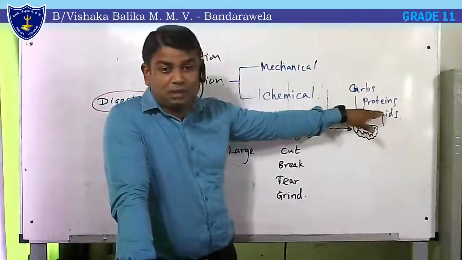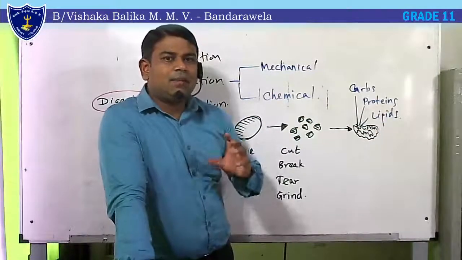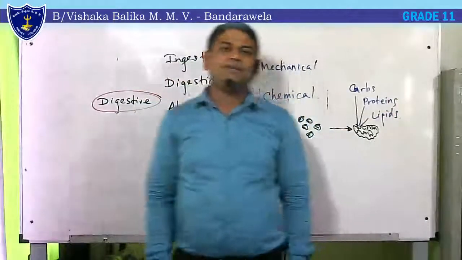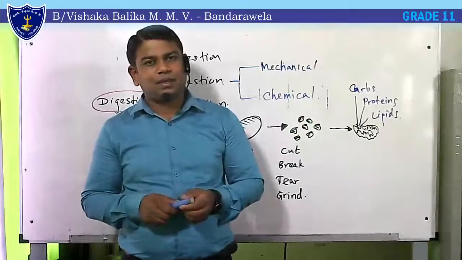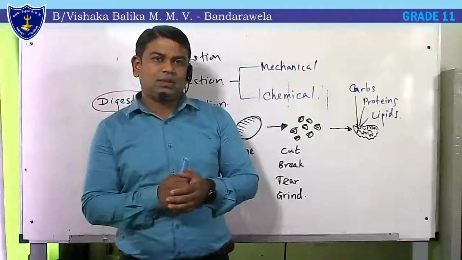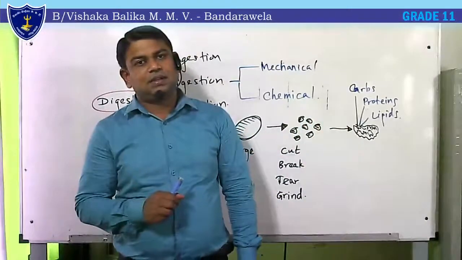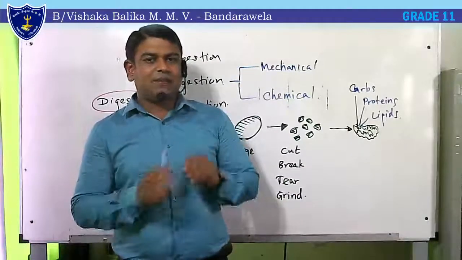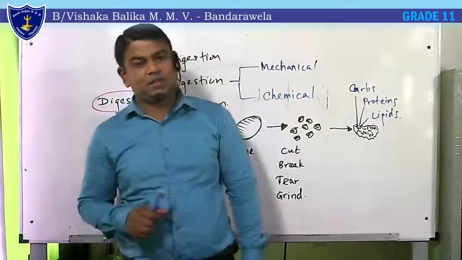Protein is also a polymer. Lipids are also polymers. As they are big, long chains of molecules, we can't directly absorb them. Therefore, there should be a proper system to break them down into tiny pieces, I mean chemical pieces. So there should be chemical breaking up. That's why we say there is chemical breaking also.